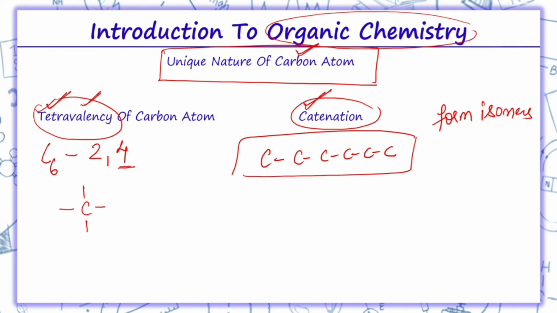So due to these three reasons, tetravalency, catenation and forming isomers, millions of organic compounds can exist, and hence this is the unique nature of carbon compounds.